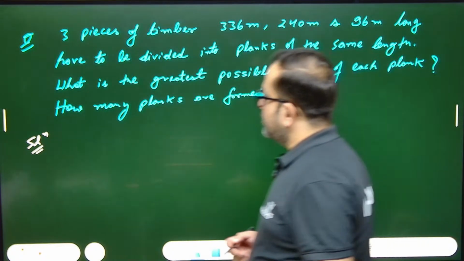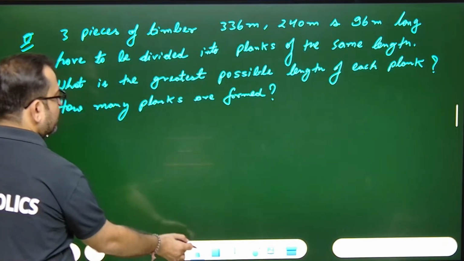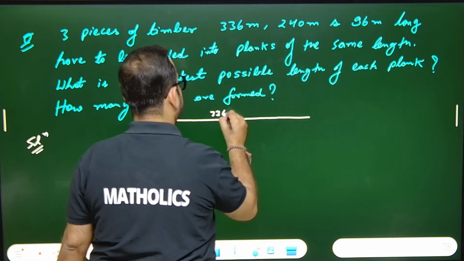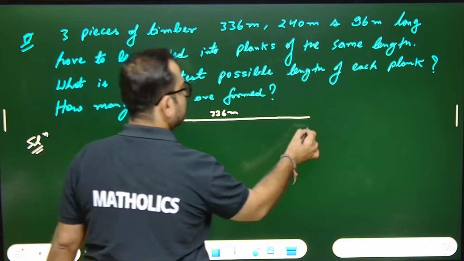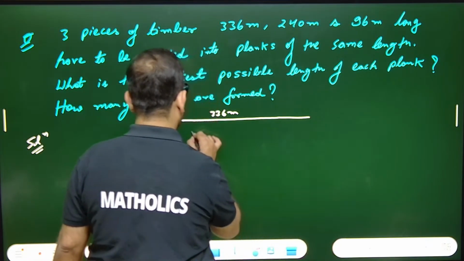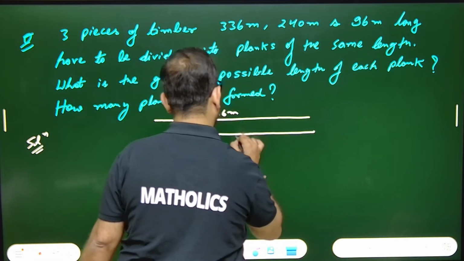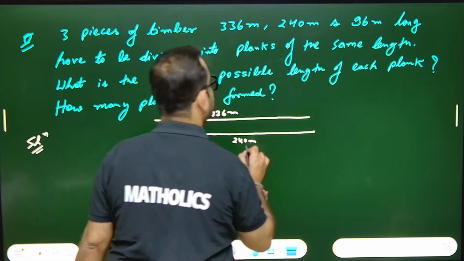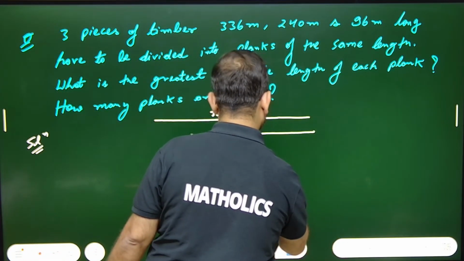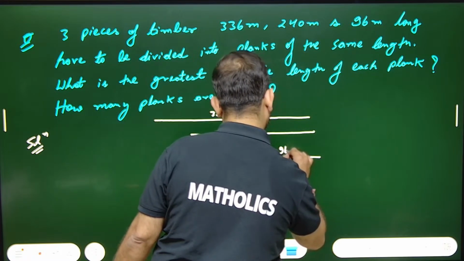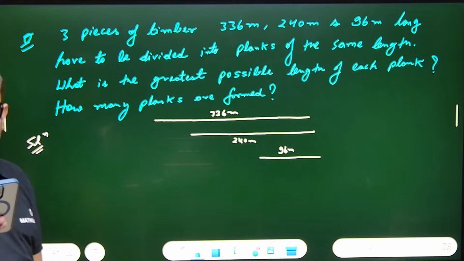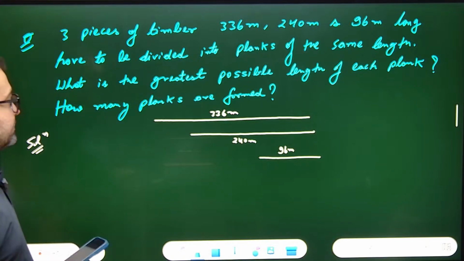See, the question is three pieces of timber. One piece is this, 336 meters. Another piece, say this is 240 meters. The third one, say this is 96 meters. Okay. So what I have to do is cut out planks of the same size, right?